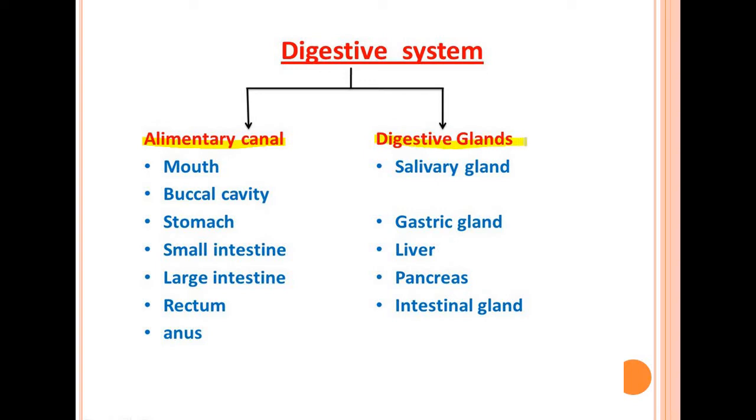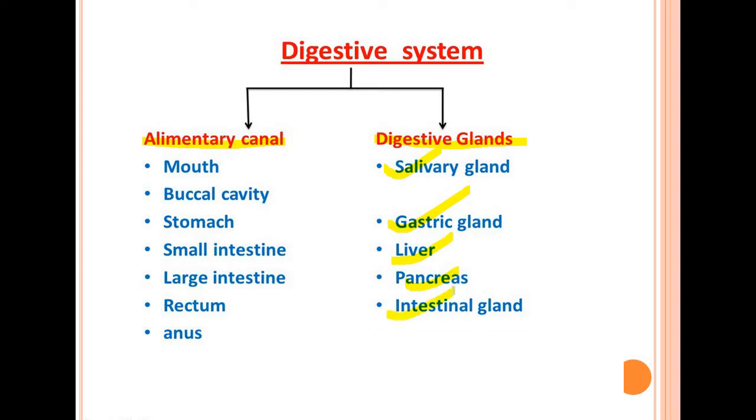There are so many organs present in the alimentary canal like mouth, buccal cavity, stomach, small intestine, large intestine, rectum and anus. And in the digestive glands, so many glands are present like salivary gland, gastric gland, liver, pancreas or intestinal glands.